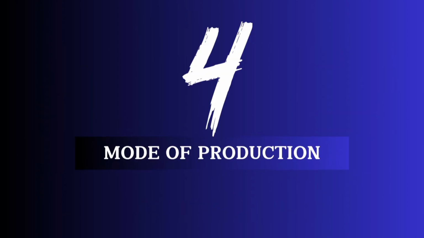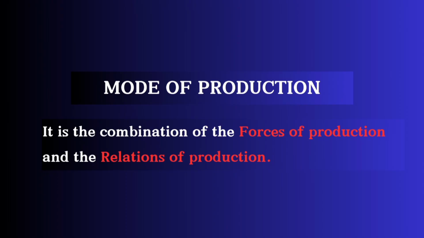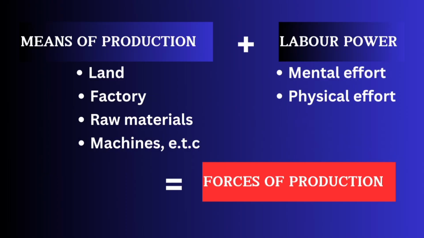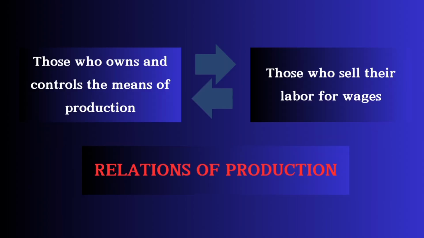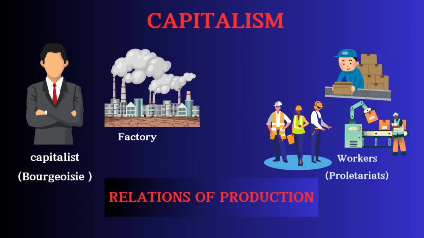The mode of production refers to the combination of the forces of production and the relations of production into one unified system. Remember, the forces of production are the land, the resources, the machines, the technology, and even the people used to create things. While the relations of production, just like we explained now, refers to the relationship between those who own and control the means of production and those who have just their labor power, such as in capitalism, where the capitalist owns the means of production, that is the factory, and the workers have just their labor power.